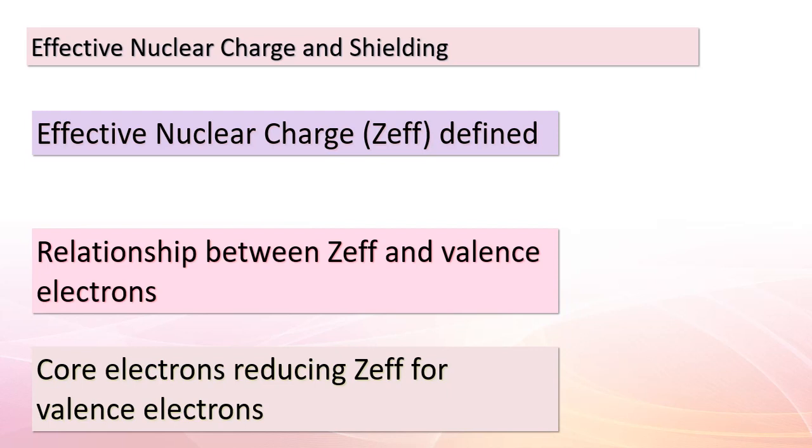This reduced effective nuclear charge impacts various properties of elements, like their atomic size and ionization energy. As the number of core electrons increases, valence electrons experience a reduced ZEF, affecting their behavior and interactions. So, you can think of the valence electrons as both adventurers and shielded travelers in the atomic realm. They venture out to interact with other atoms, but their journey is influenced by the protective influence of core electrons.